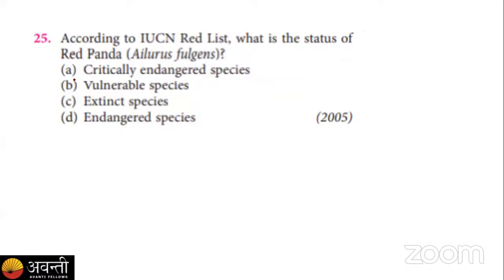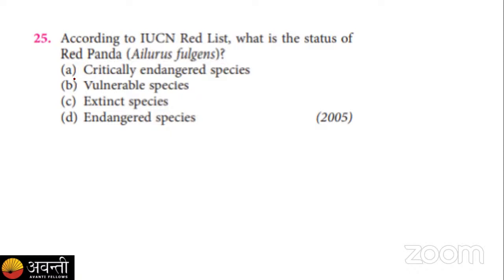The last question of the day, question number 25. According to the IUCN Red List, what is the status of the red panda? We have just discussed it. Critically endangered species, vulnerable species, extinct species, or endangered species. See, here we have two options, critically endangered species and endangered species.